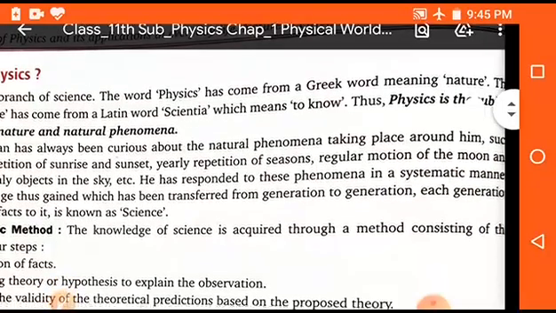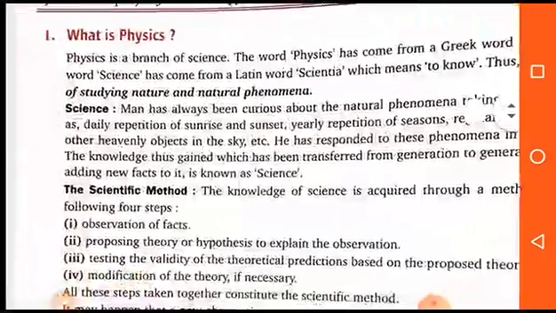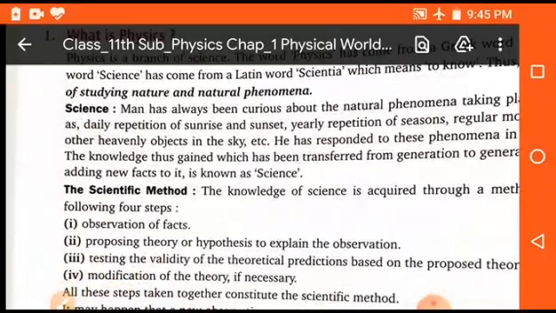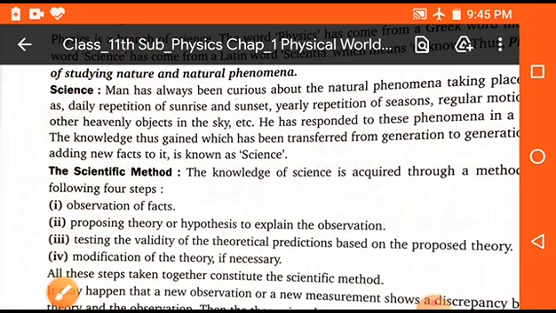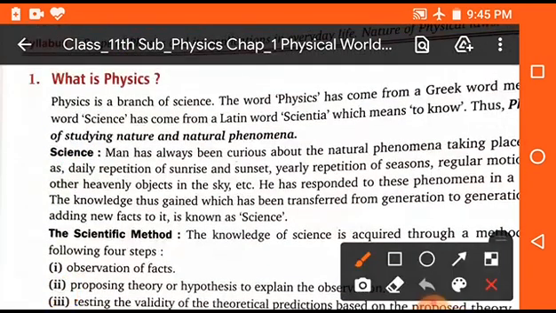So we can say that physics is the subject of studying nature and natural phenomena. It means that with the help of physics we can study the natural phenomena and what is the nature of some physical subjects. Clear? Okay students.